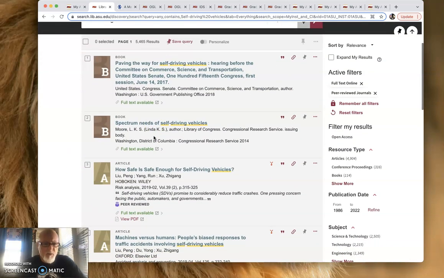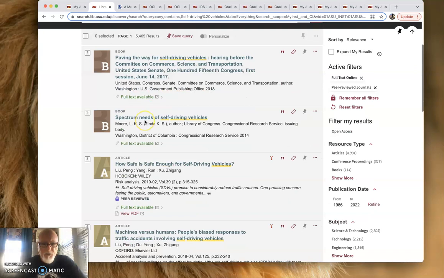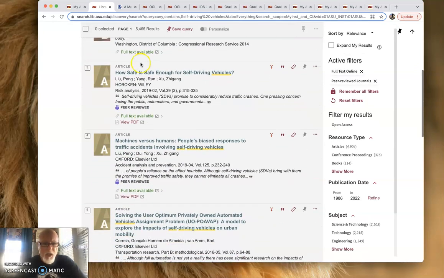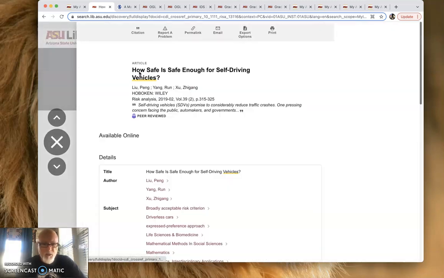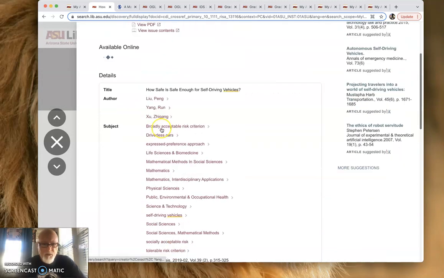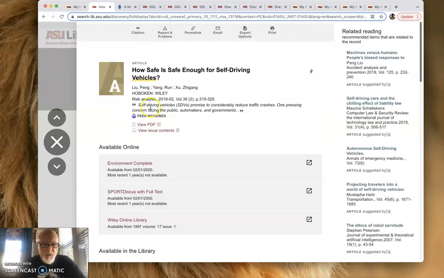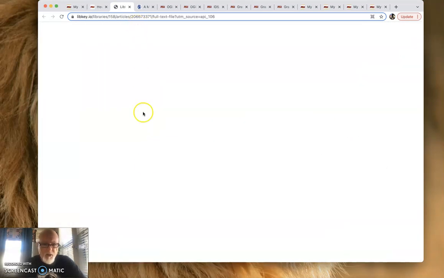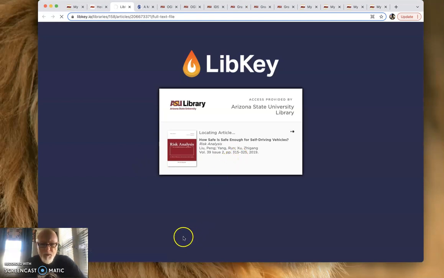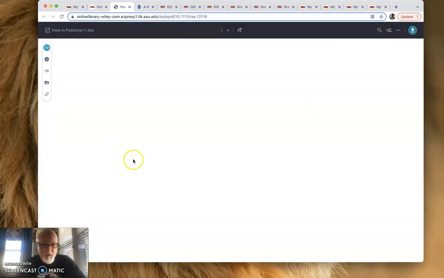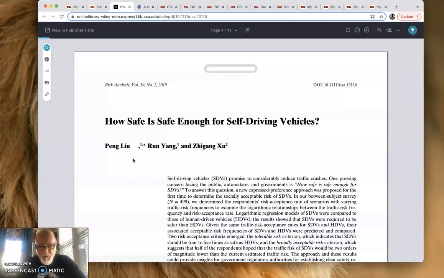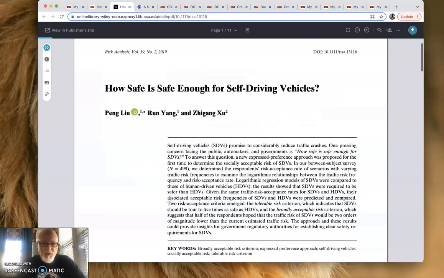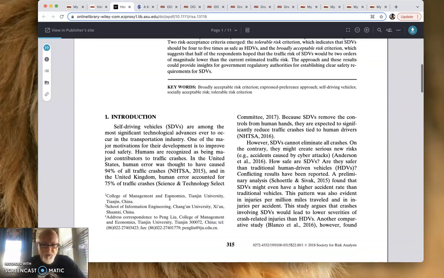Okay, so here's about self-driving vehicles. How safe is safe enough? Okay, so let's take a look at this one. This is a PDF version. It looks like it's an article from a journal. It's loading, okay. And you're going to find peer-reviewed journal articles. That's the best way to go. Okay, if you find a book, great. Textbooks are typically peer-reviewed also, but to be on the safe side, you would do peer-reviewed articles.